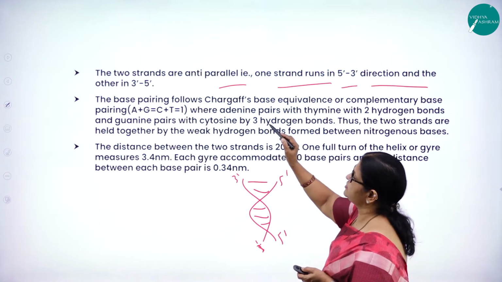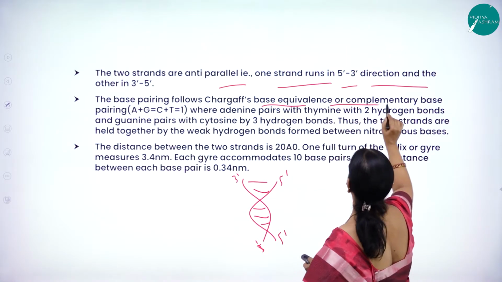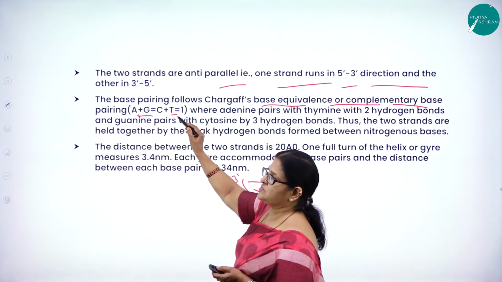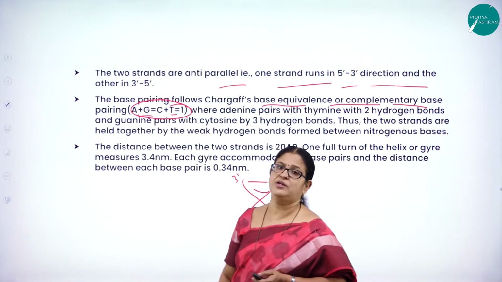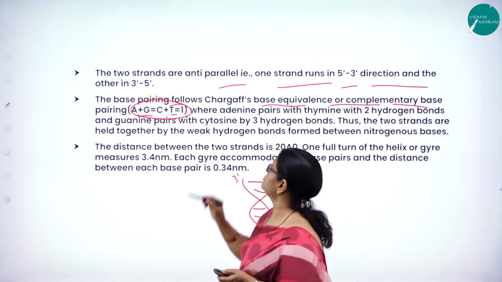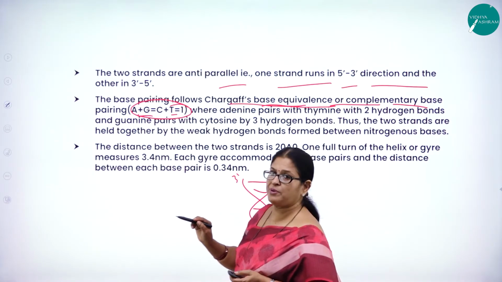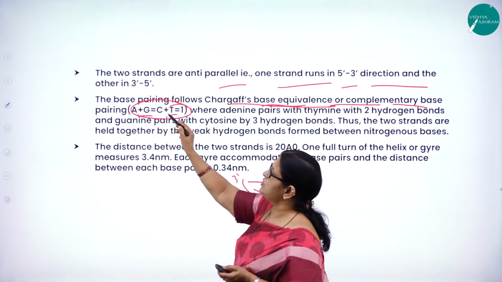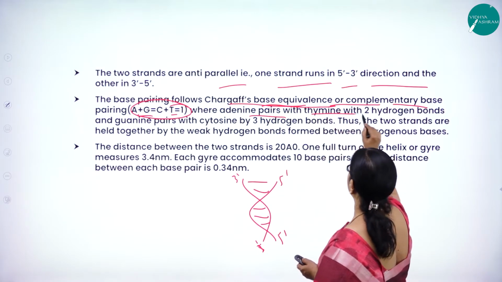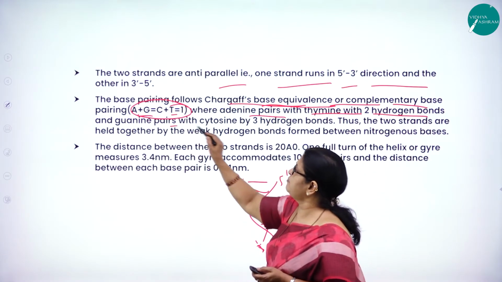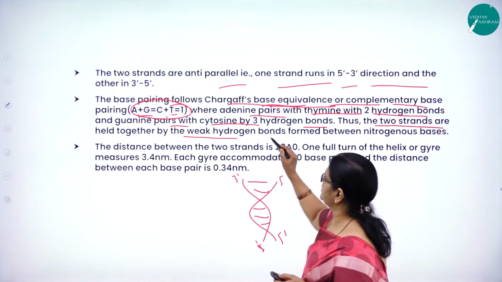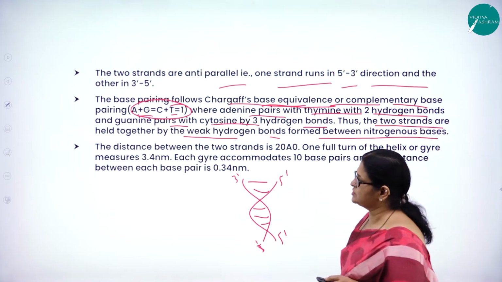So the base pairing always follows what? Chargaff's base equivalence or complementary base pairing, that is A plus G is equal to C plus T is equal to 1. This is a very, very important point to learn. Usually they will ask this. So what is Chargaff's base equivalence rule? A plus G is equal to C plus T is equal to 1. What does it mean? Adenine pairs with thymine with 2 hydrogen bonds and guanine pairs with cytosine by 3 hydrogen bonds. Thus the 2 strands are held together by the weak hydrogen bonds formed between the nitrogenous bases.